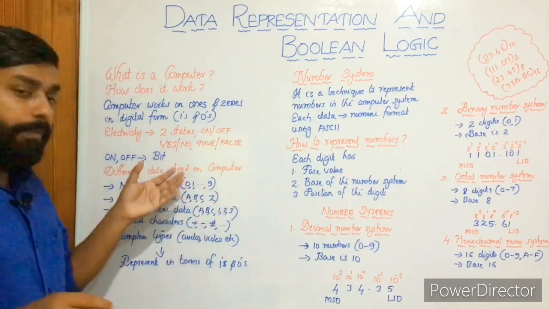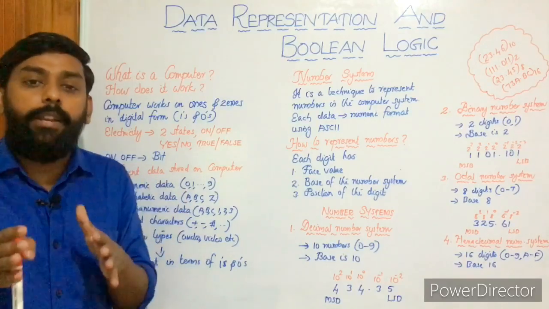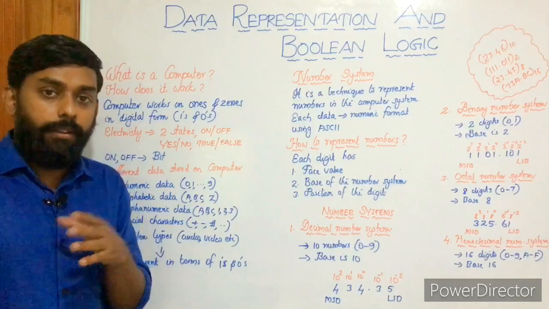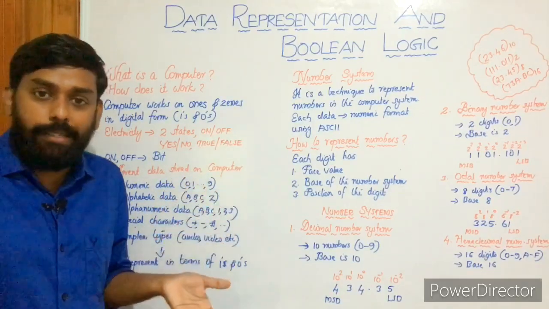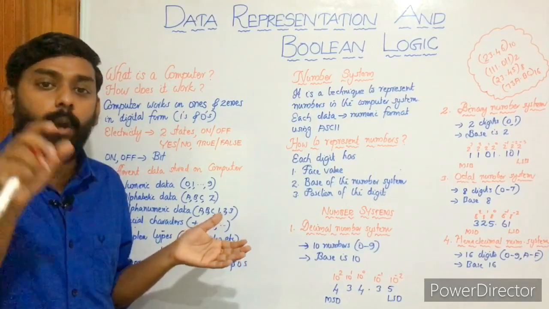Then computer works with electricity. It stores or interprets any type of data in terms of ones and zeros, and 1 and 0 are called bits. 0 is a bit, 1 is a bit, and together we can call them bits. Of course, bit stands for binary digit. Binary digits are 0 and 1.